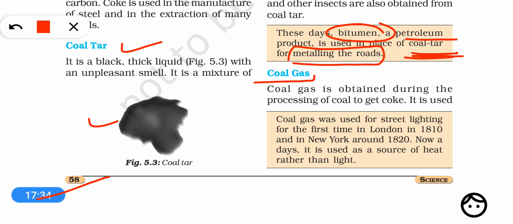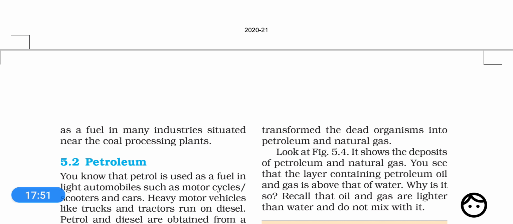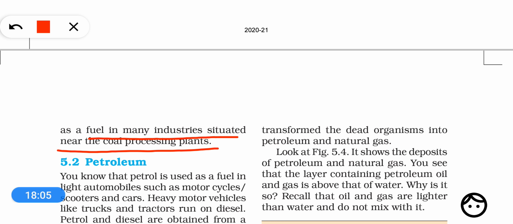Now comes the coal gas. Let's understand what coal gas is. During the destructive distillation of coal, a gas is obtained that is called coal gas, and generally the coal gas is used for obtaining heat. It is used as a fuel in many industries situated near the coal processing plants. Wherever there is a coal processing plant, coal gas is produced and that is supplied to the nearby industries, where it is used as a fuel.